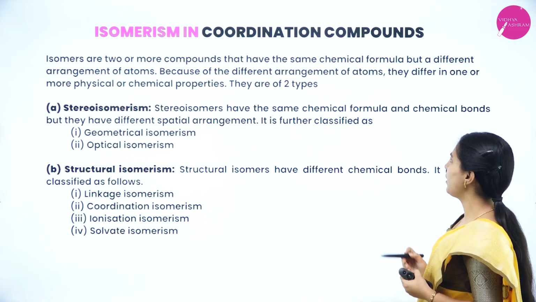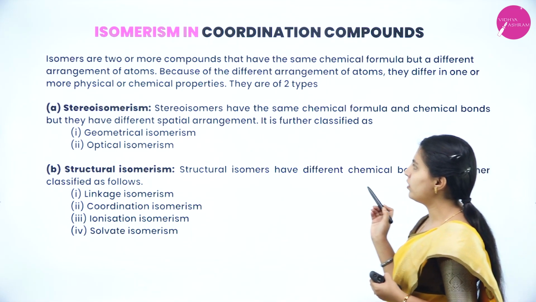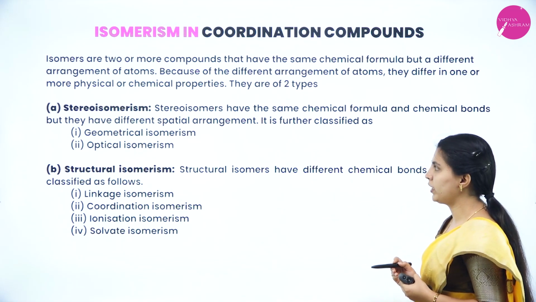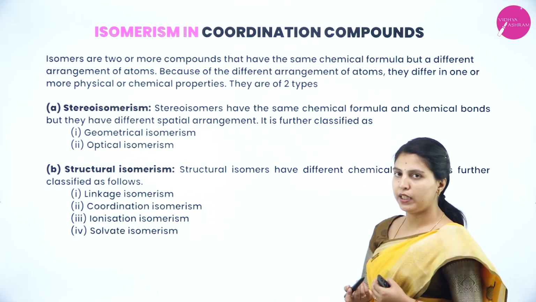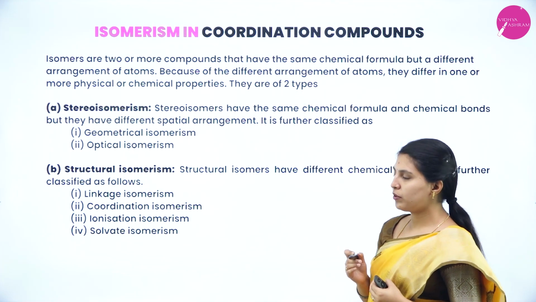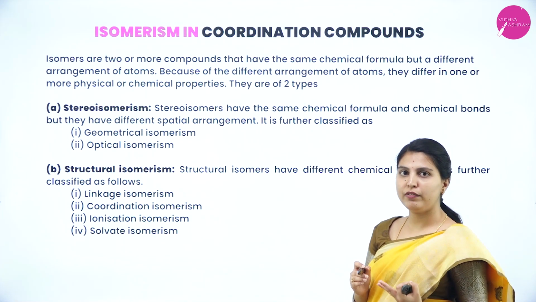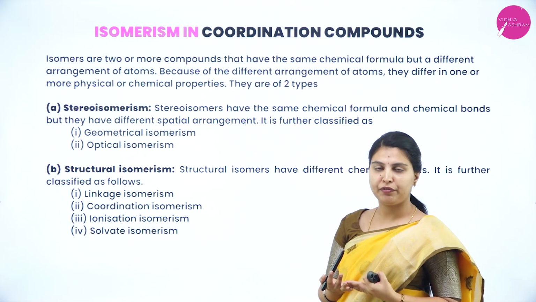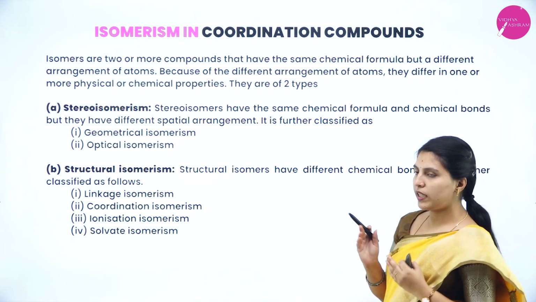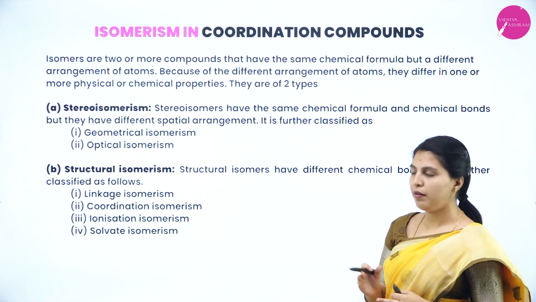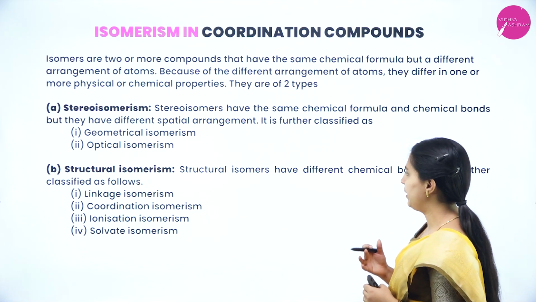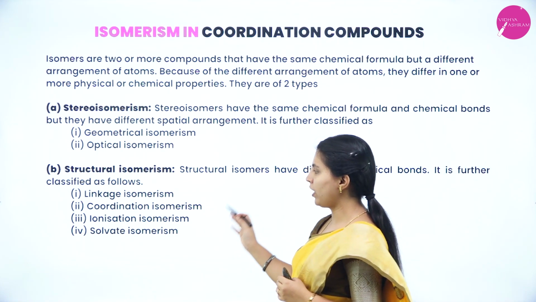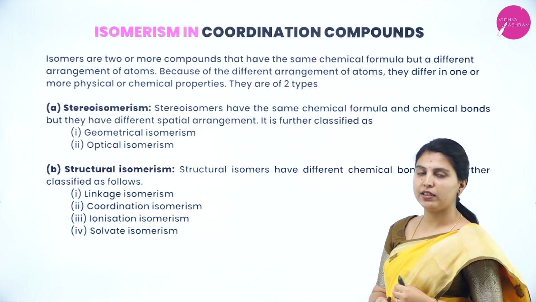Stereoisomers have the same chemical formula and the same chemical bonds but different spatial arrangement. It is further classified as geometrical and optical isomerism. In structural isomerism, the chemical formula is the same but different chemical bonds are seen. It is further divided into linkage, coordination, ionization and solvate isomerism.